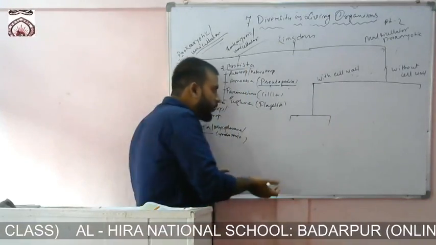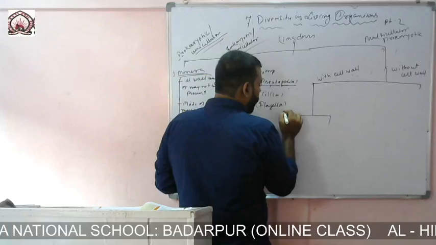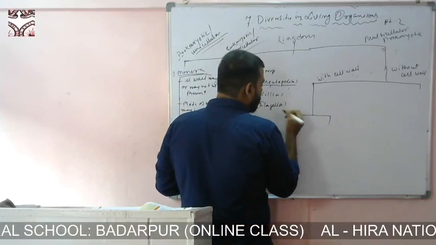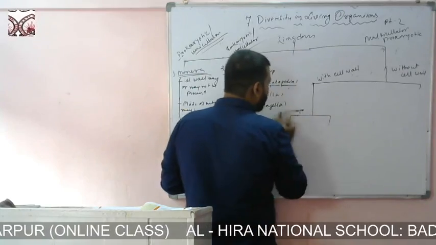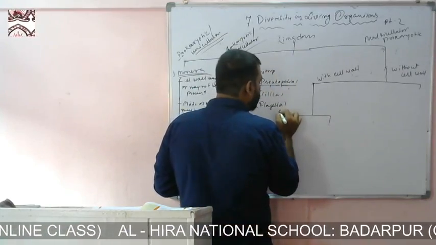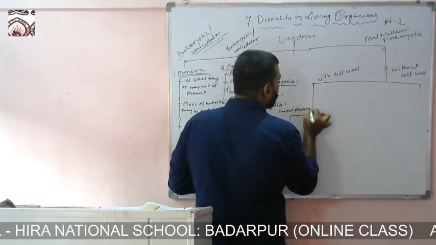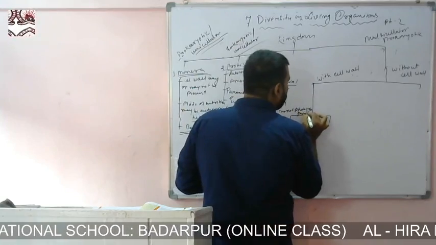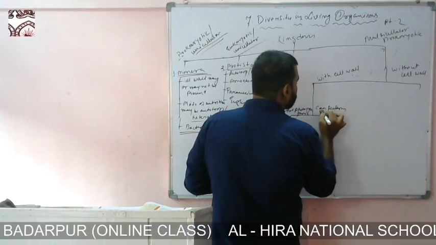Now again with cell wall, this one cannot do photosynthesis, and this one can perform photosynthesis.